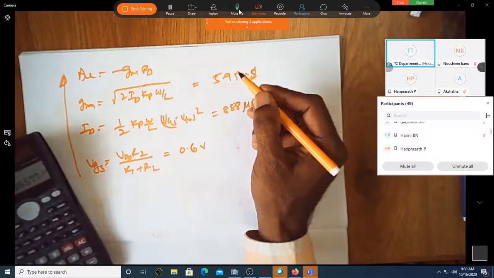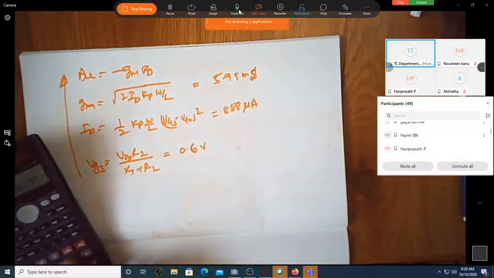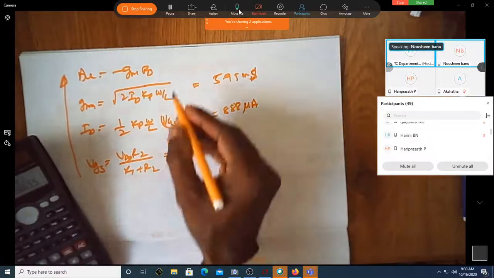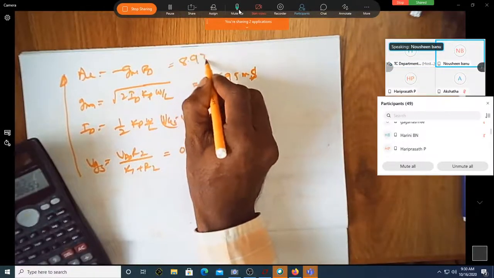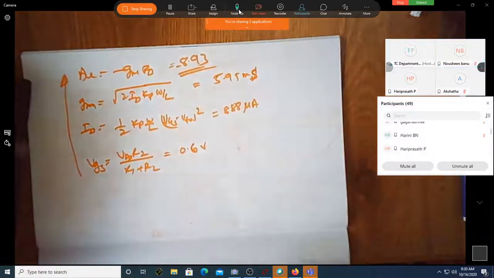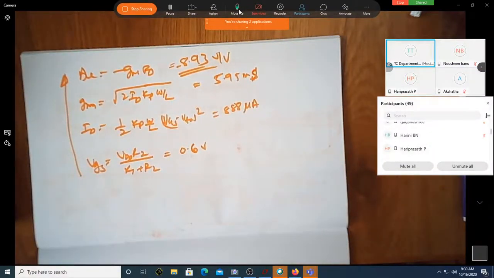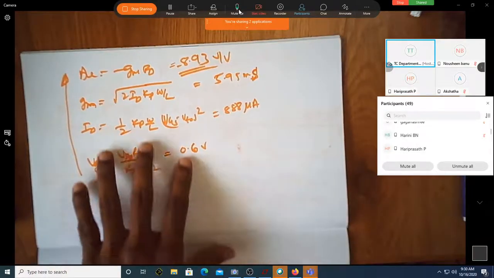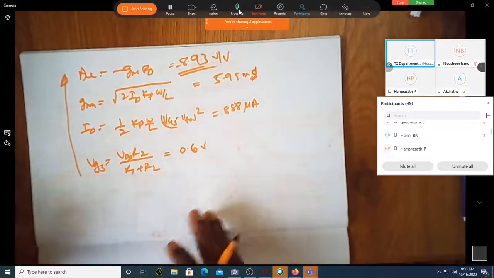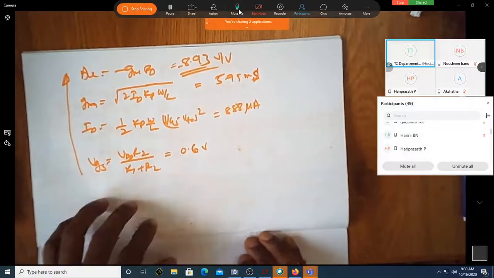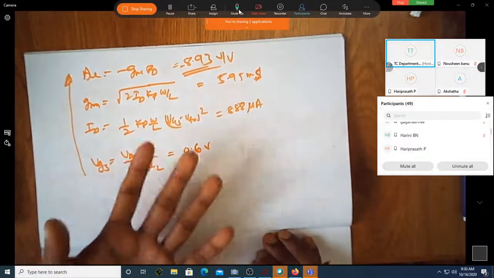Hello? 8.93 is the gain. Correct? This is what, volt per volt. That's what you can see. It's not that I'm doing it by practice. There is nothing like practice in this. I'm just simply substituting the way you all substitute.